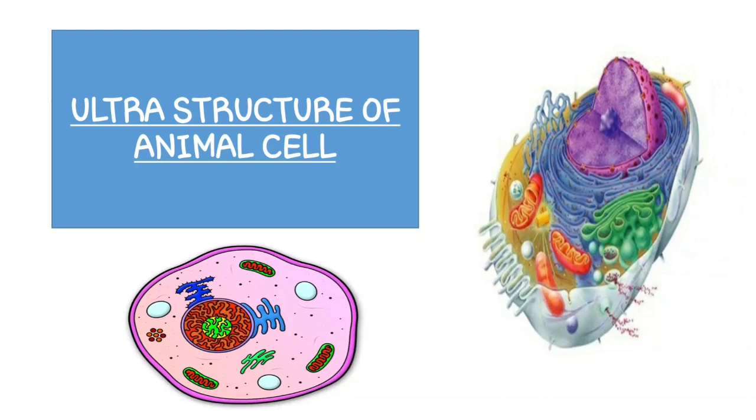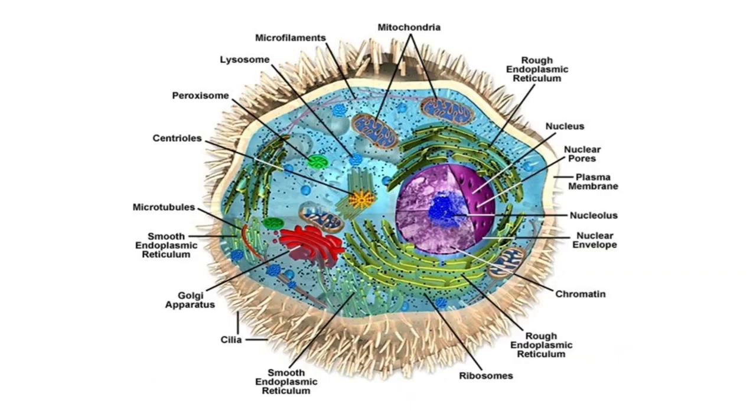So guys, you have lots and lots of good pictures that I have put it for you. You will be having so many good creative visualizations here, so that to make you understand the exact concept of how animal cell looks like. Let's get started. You can see the complex structure of animal cell here. I am not going to highlight each and every function here because we have a lot of things to highlight in the upcoming slides. I'll just mention that the organelles present into the animal cell. So this is what a typical animal cell looks like.